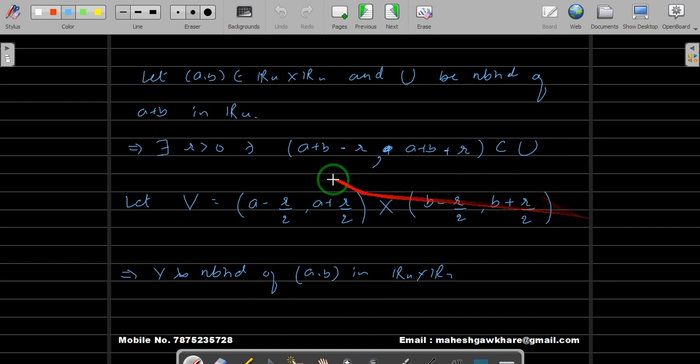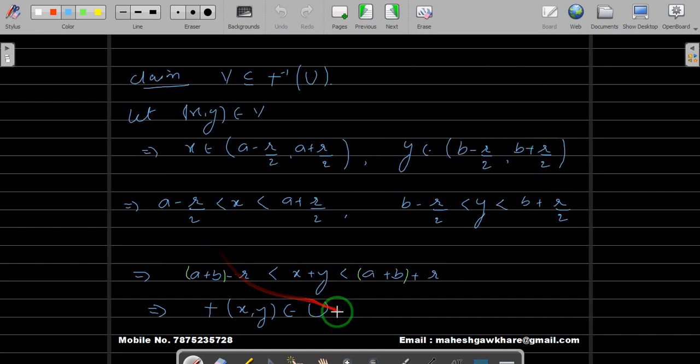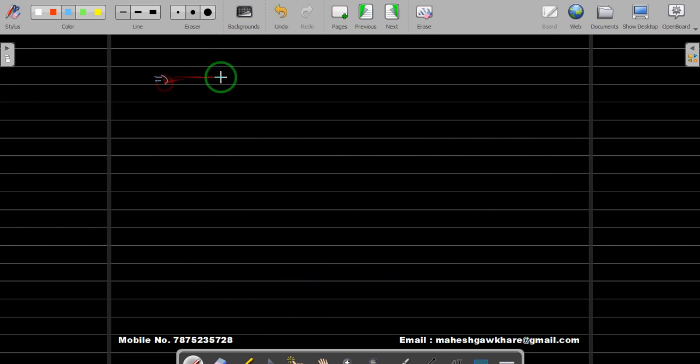It belongs to U because that (x, y) belongs to this open interval, and this open interval is contained inside U. This implies (x, y) belongs to U, and if the addition of x plus y belongs to U, then this point (x, y) will be in the inverse image of U under addition. And this implies our V is contained inside the addition inverse image of U.